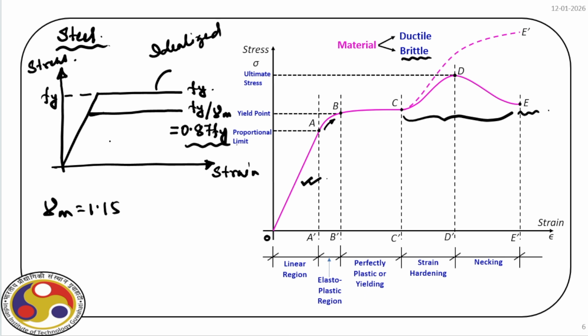That will be the capacity of that particular section, and we have to design it in such a way that the capacity is more than the demand, and then our design will be safe. So that we will do with this background of stress strain behavior in our next class, and we'll see how we can design beam sections using limit state method.